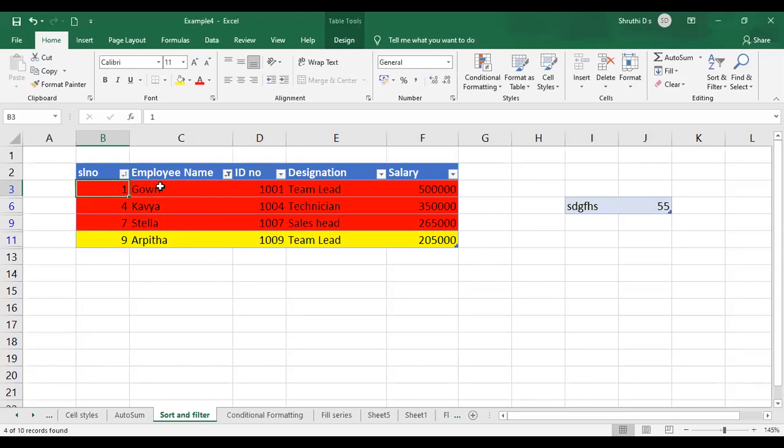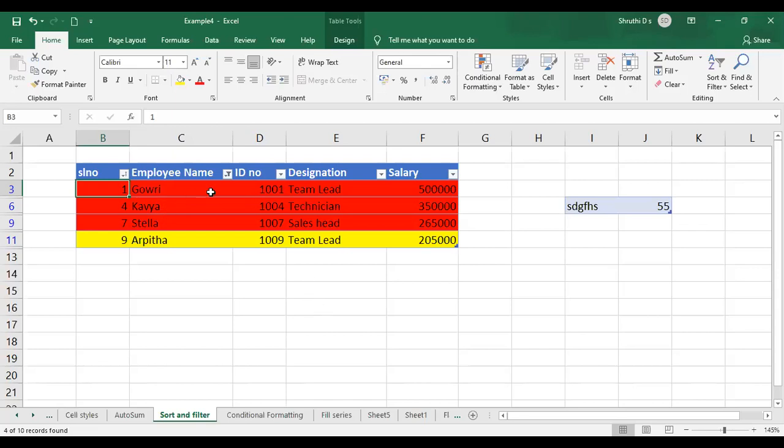If I go with and, then both the criteria which I have given in the dialog box will have to be satisfied. Or means any of the conditions, and means both the conditions should be satisfied. Then only will it filter the options over here.